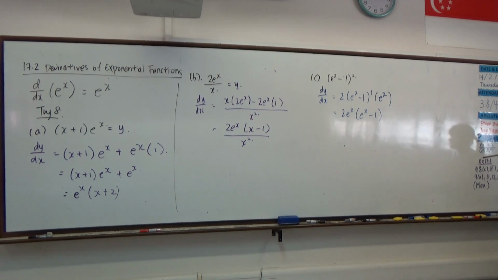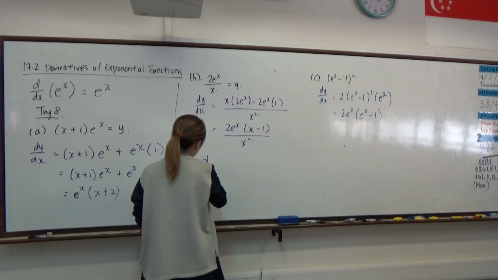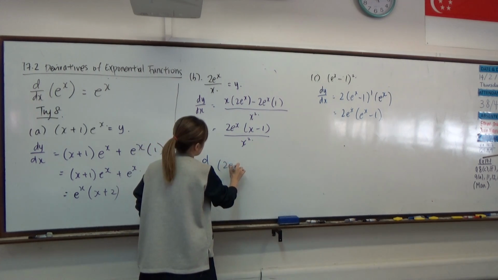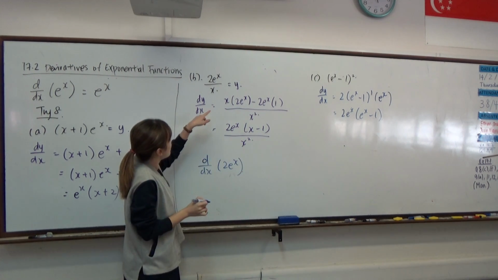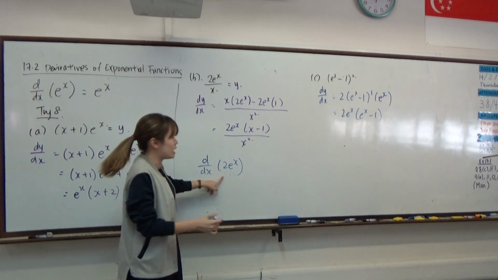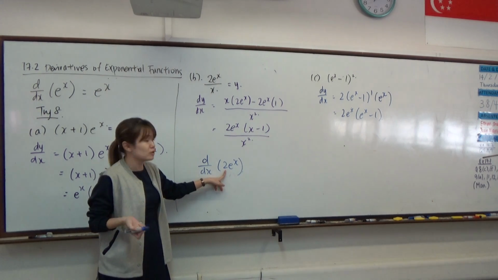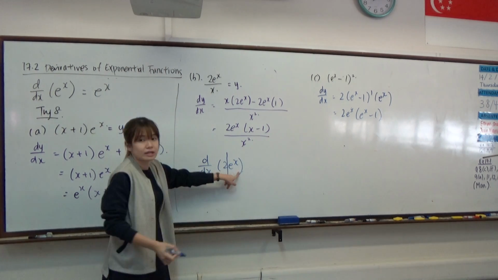No, as in like the previous one. Oh, the 2 will stay. Because if you want to differentiate 2e^x, keep this, differentiate the top. Differentiating this one, this is a constant. If you think about it, you want to apply product rule to two separate things, 2 and e to the power x.